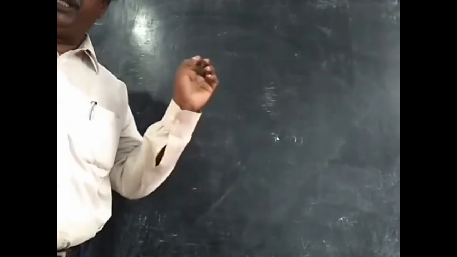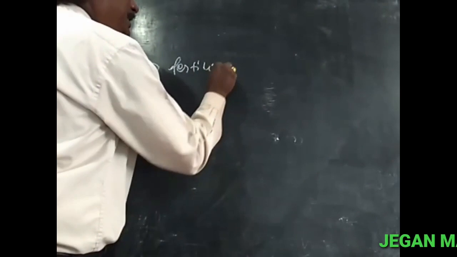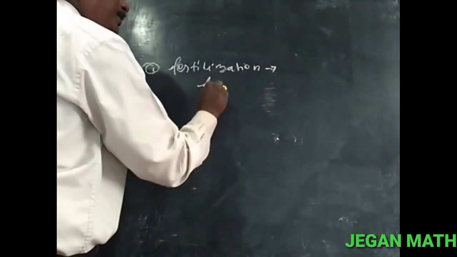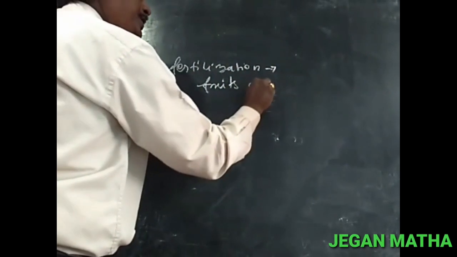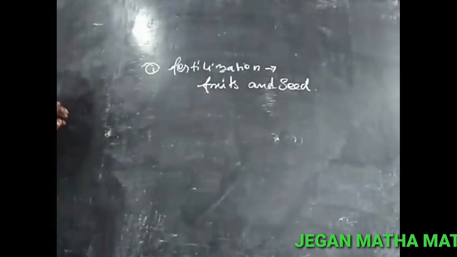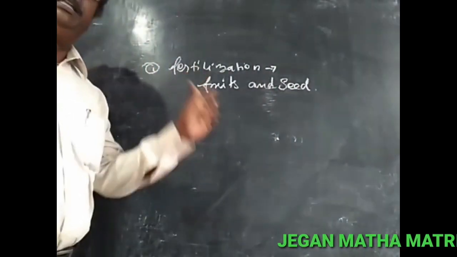What is the importance of pollination? It results in fertilization, which includes the formation of fruit and seed. The first one is that they are involved in fertilization. So the fruits and the seeds are formed after the fertilization.